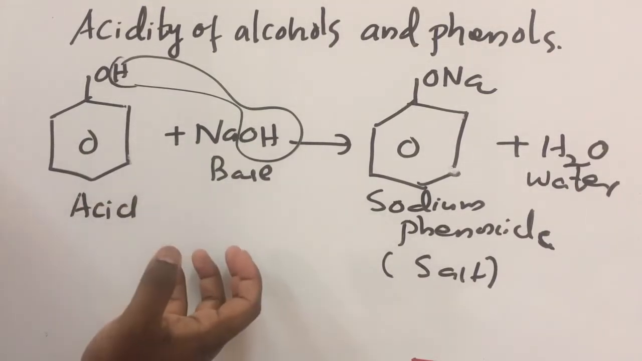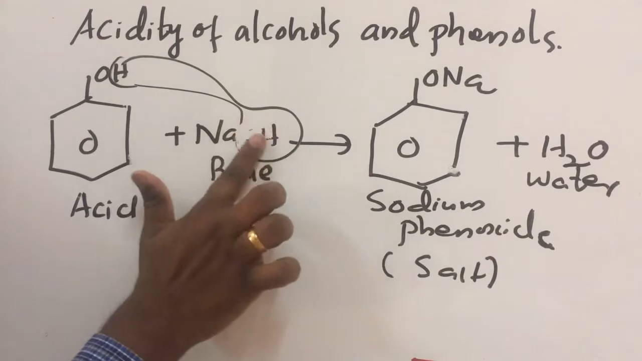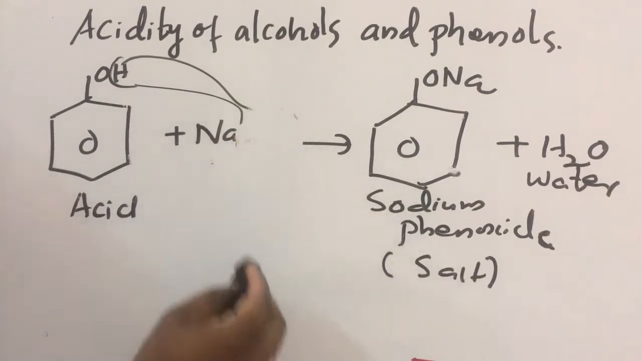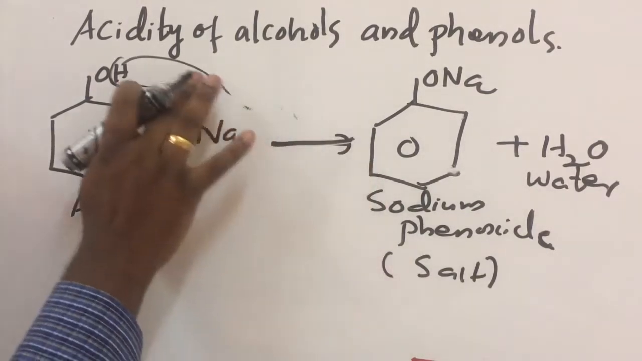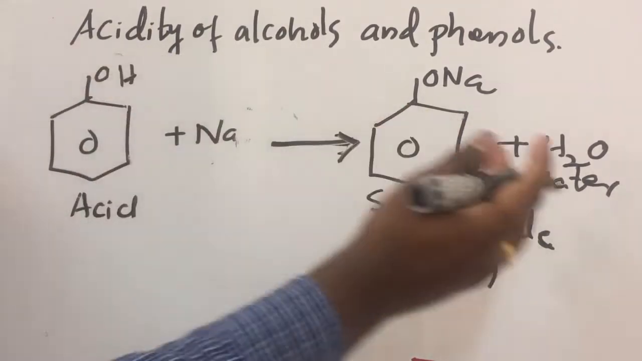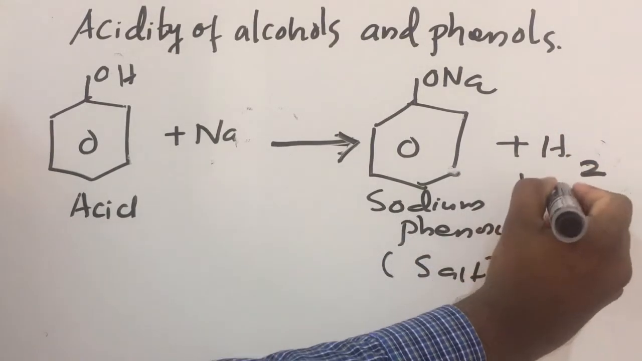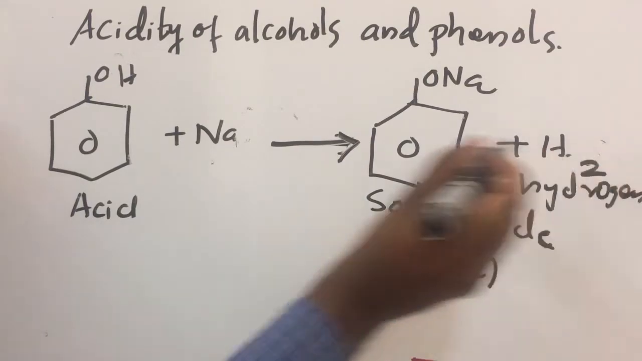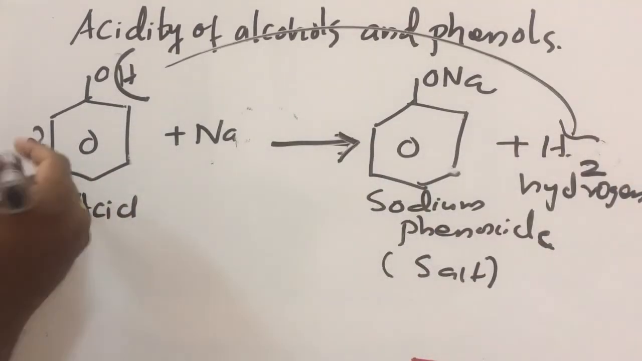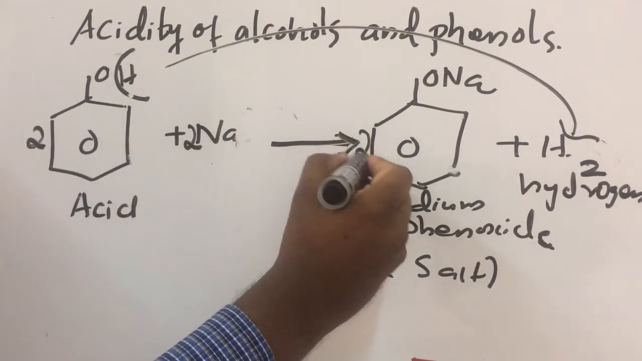I will give one more supporting evidence for understanding the acidic nature of phenol. Instead of NaOH, write sodium. The product is again sodium phenoxide, but the byproduct, instead of H2O, is H2, hydrogen. So for two phenol molecules, we get H2 and 2 sodium phenoxide.